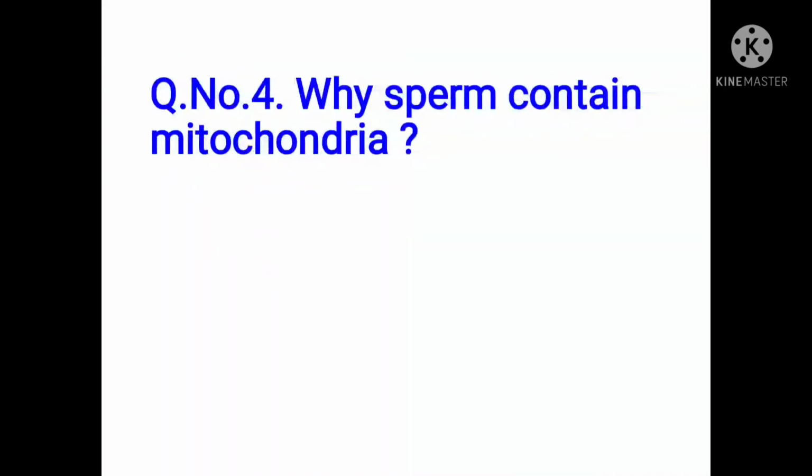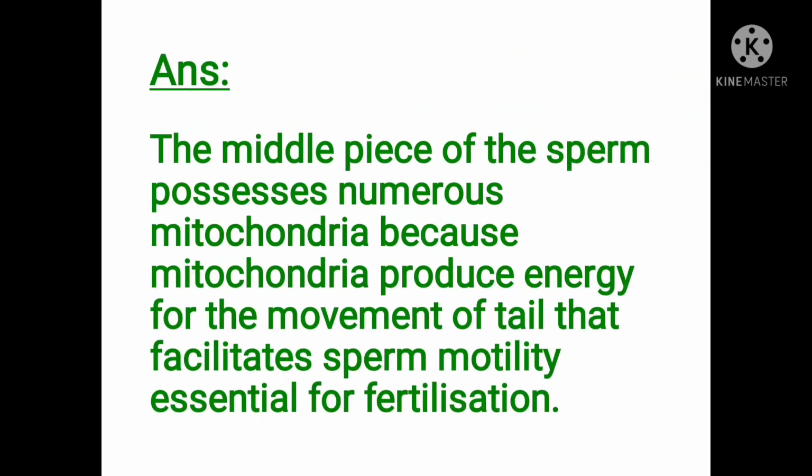Question number 4. Why does sperm contain mitochondria? The answer is, the middle piece of the sperm possesses numerous mitochondria because mitochondria produce energy for the movement of the tail that facilitates sperm motility, essential for fertilization.